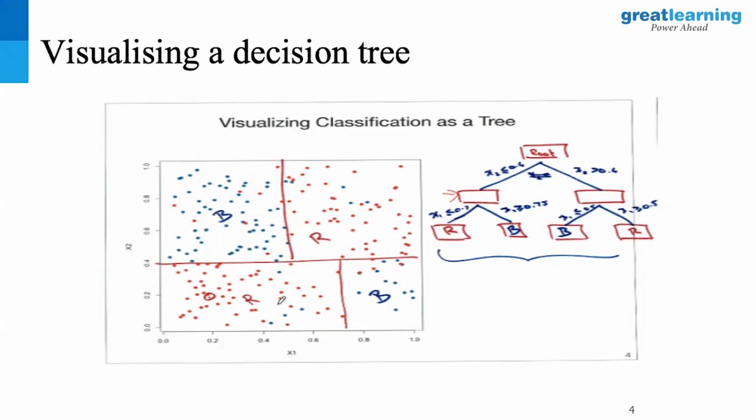Right. So if I talk about a variable split, I'm going to try the same variable again. Say initially I split with x2, right?